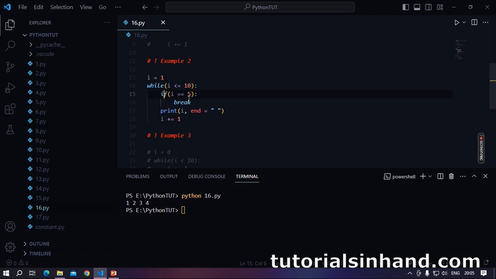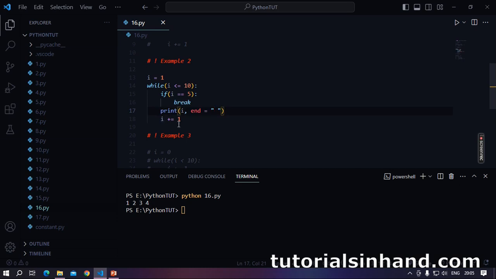Now if i is equal to 5, so 1 is not equal to 5. This condition holds false. We are printing i, that is 1, with a space to its right, and incrementing by 1, that is i is now 2. So similarly 2 less than or equal to 10, 2 is not equal to 5, we are printing 2 with a space, and this will continue up to 4.